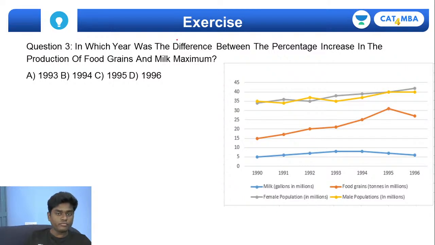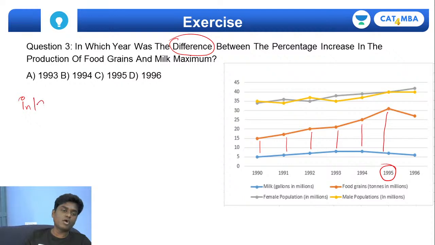See, if you really want to find the difference to be maximum, one quantity or one product should have a maximum range and the other product should have a minimum range. In that case only you will get a maximum difference between two. Right? So in this way, if you try to compare this, the gap is somewhat here, but this is really huge. If you see this, the difference is absolutely huge when it comes to the year 1995.